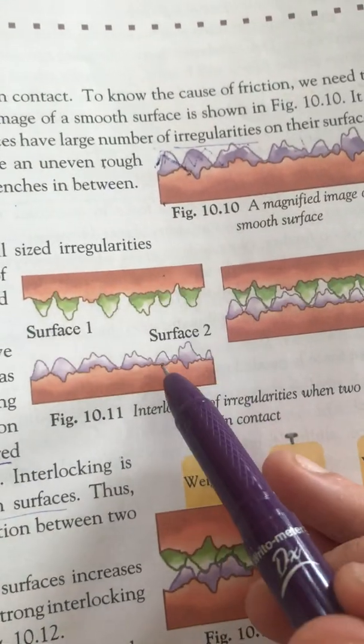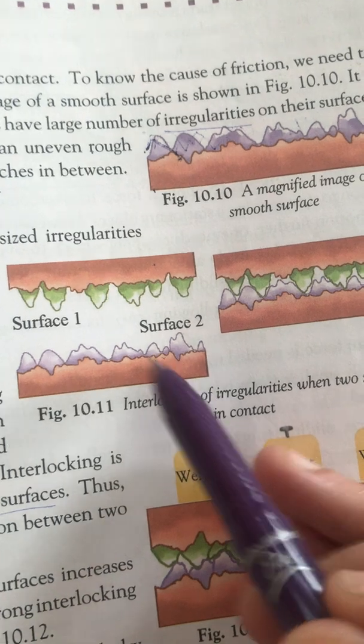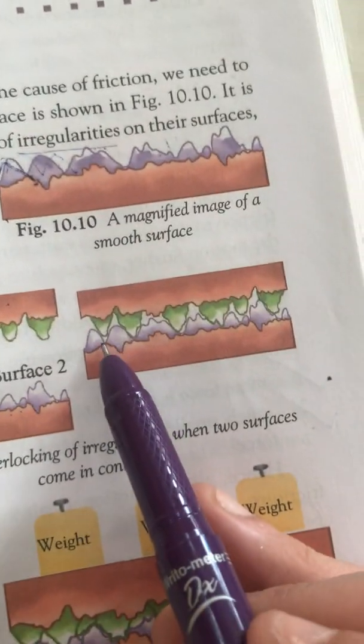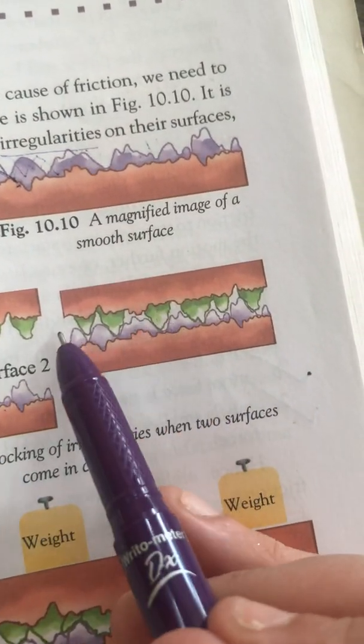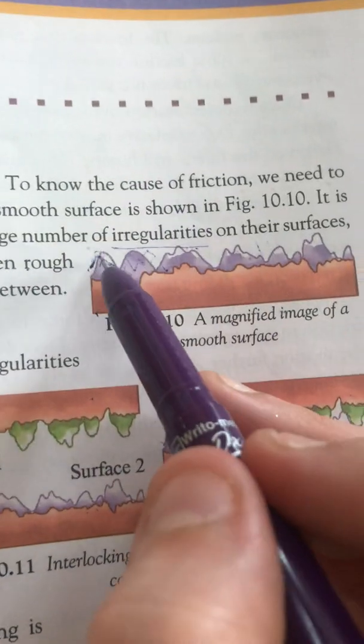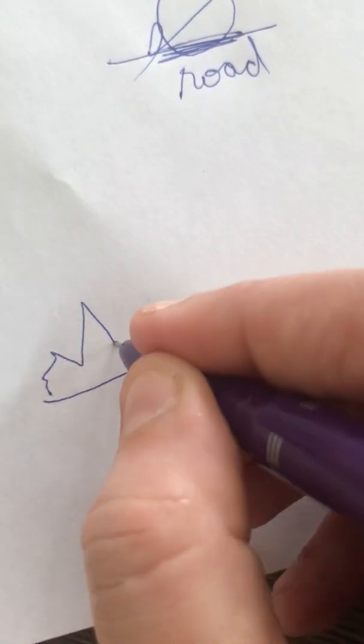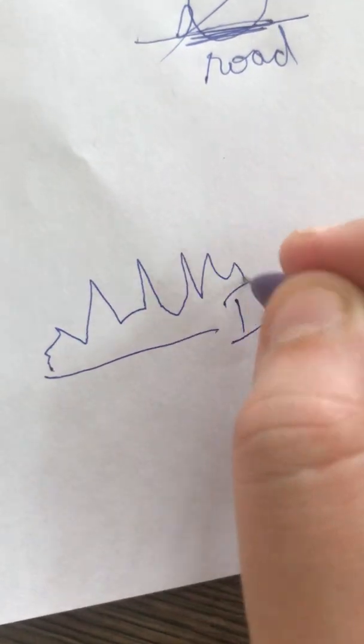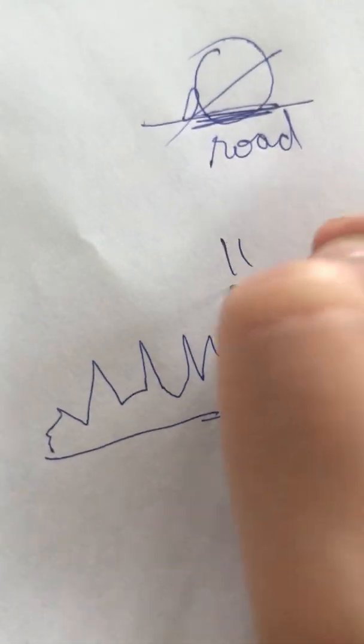Whenever two surfaces are brought in contact with each other, they do interlocking. These are irregularities on the surface, this is the first surface and it has irregularities like this, and this is the second surface.